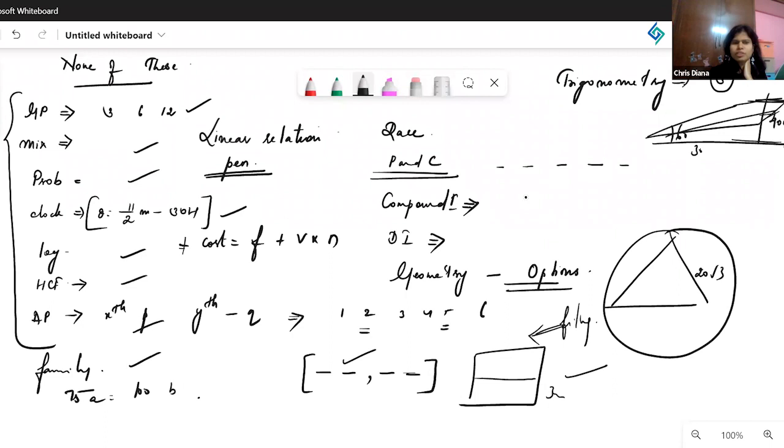From there you could have figured out the values of f and v, and then substituted for 130 pens. The answer was 130 into something, so 690, correct. I think you got variable cost as 3 and fixed cost as 300 something, my dear. I don't remember too much of it. Overall this particular part was a bit lengthy. If you had done 12 to 13, a very, very good attempt.